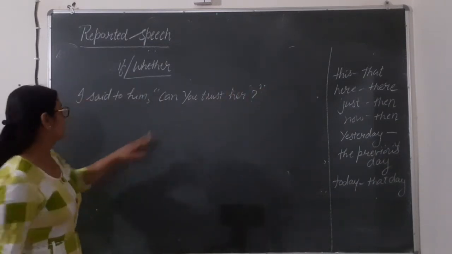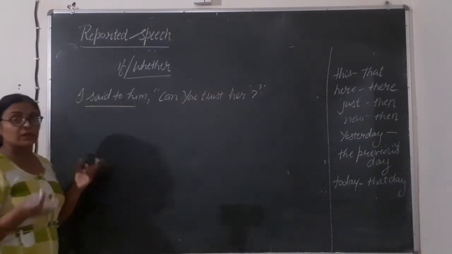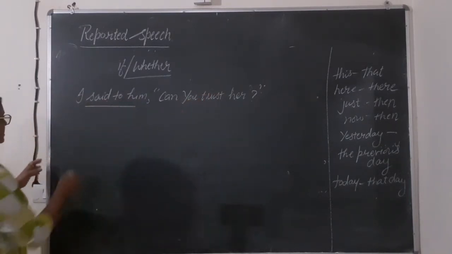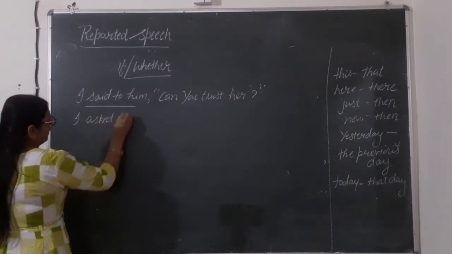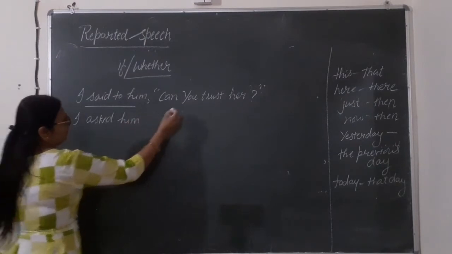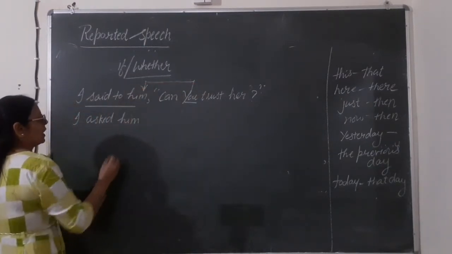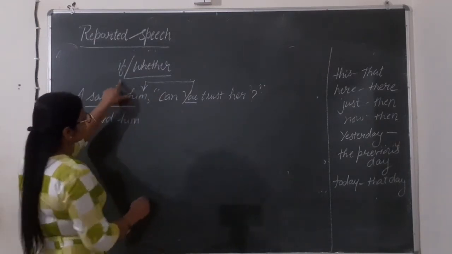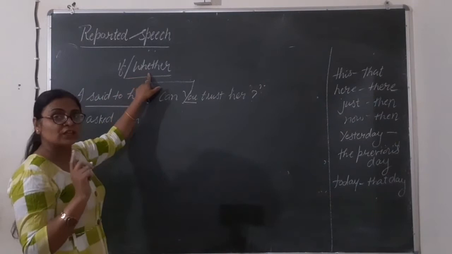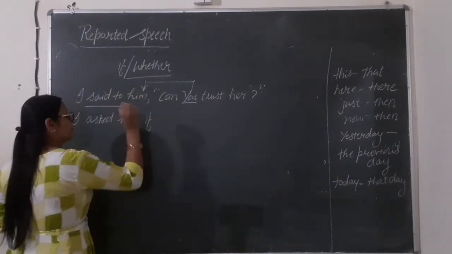Can you trust her? Here, according to our question mark sentence, the interrogative, we will change this reporting verb into asked. I asked him. Now in the inverted commas we have you, that will be changed into our object. But before that, removing the commas, we are going to write here if or whether. I am going to write here if.